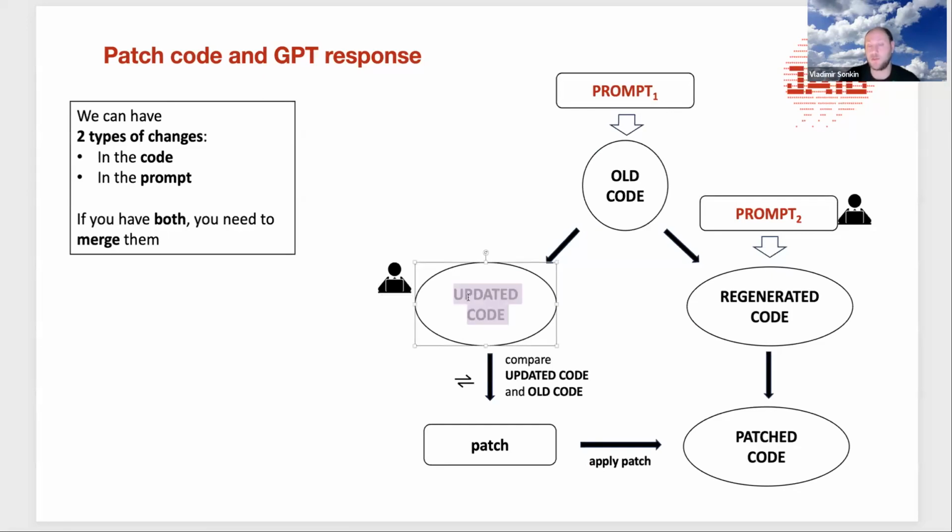Updated the code, yes. For example, we added this address as a property, and a patch was generated as a comparison between old code and updated code. And this patch will be reapplied to the regenerated code. This way we are able to keep the changes, yes. If we have both, we need to merge the results. And in this case, we are applying this patch.